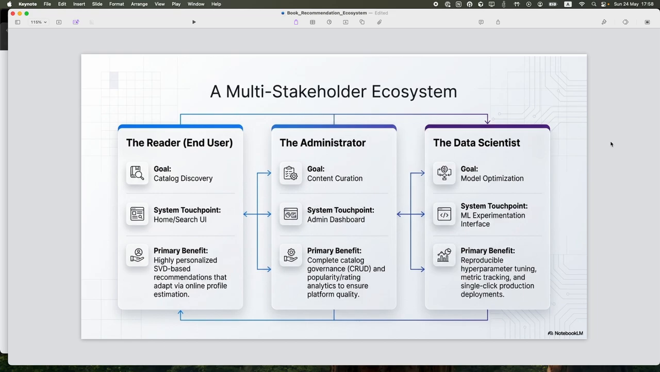And I will talk about the multi-stakeholder ecosystem. We have three kinds of stakeholders. Actually, we have the developer, but for using the system, the stakeholders will be the end user, the administrator, and the data scientist.